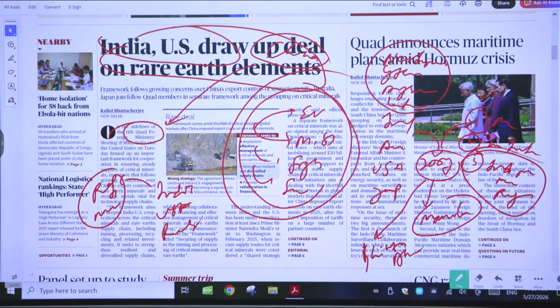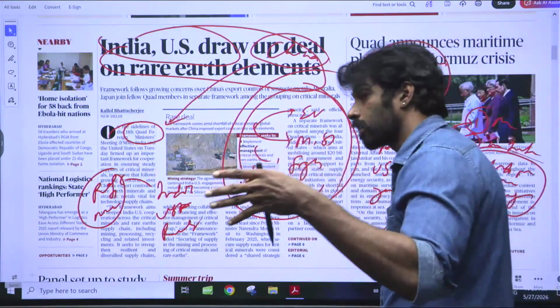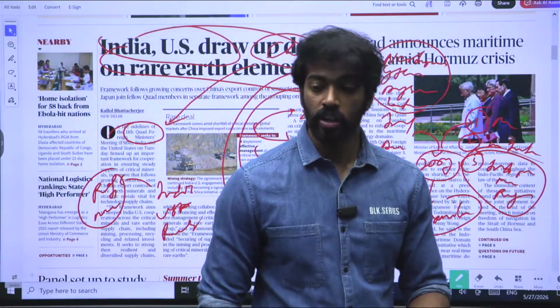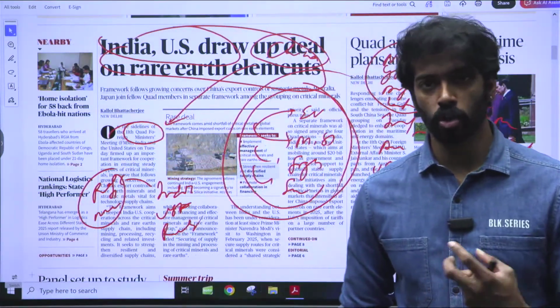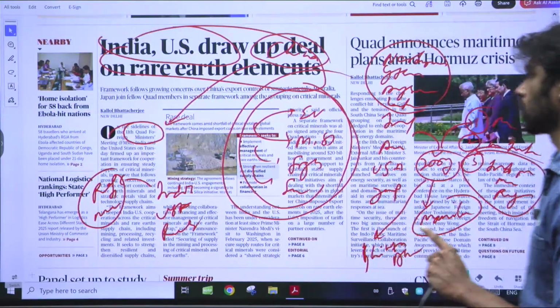And if China puts export controls, all the electrical vehicle manufacturing, then magnet manufacturing, and the semiconductor manufacturing, everything will be disrupted, right? And the global economy will fall down. So, in order to counter that, Quad Alliance has come up with this.